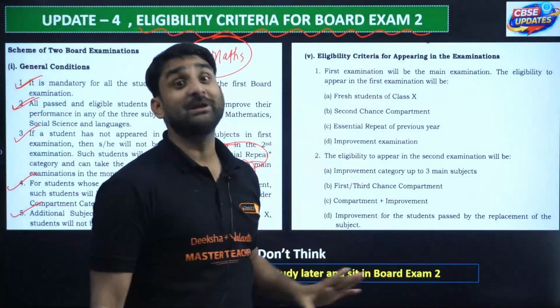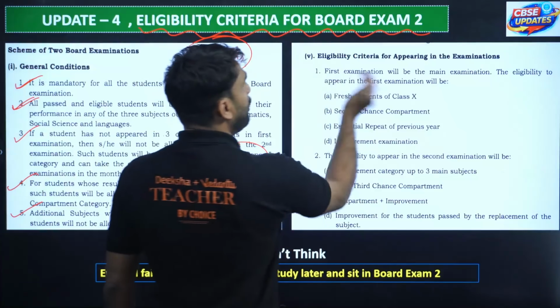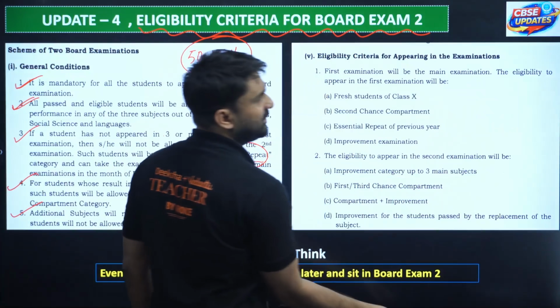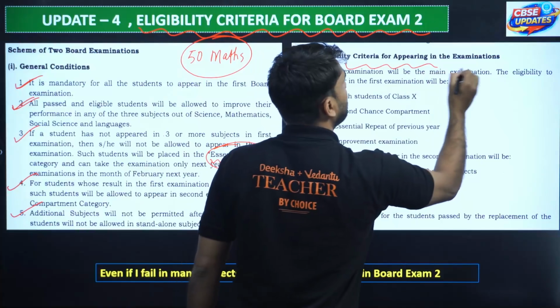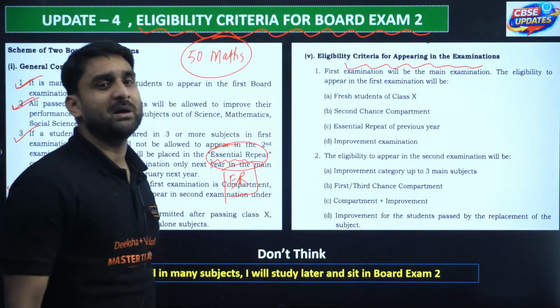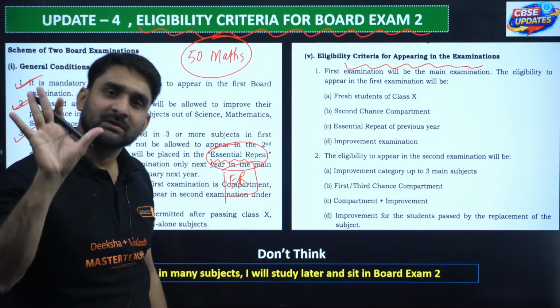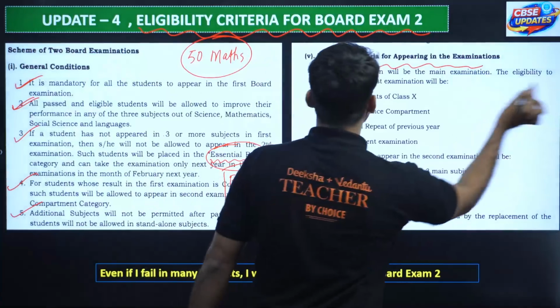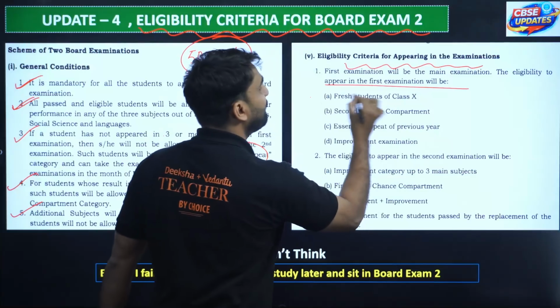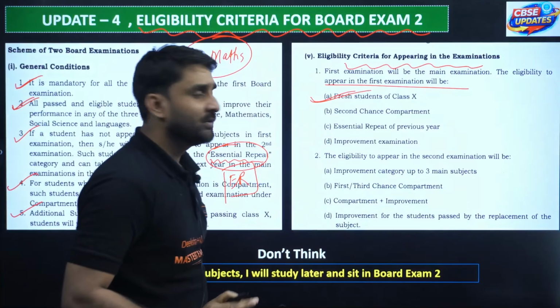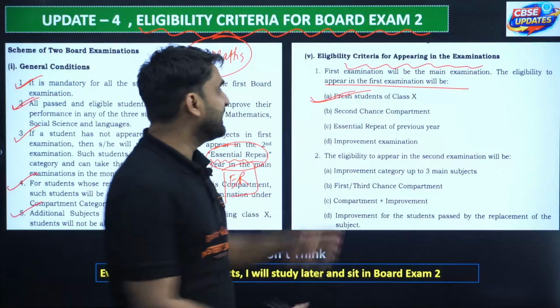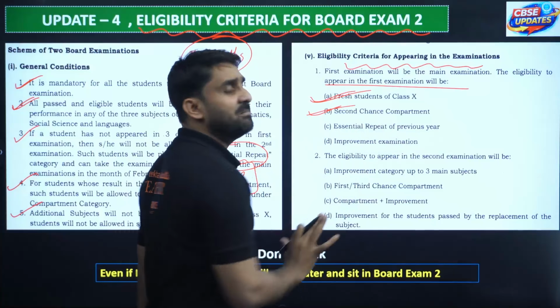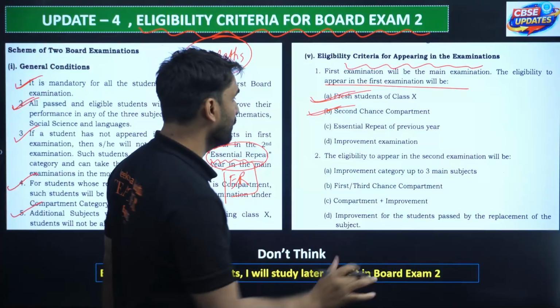Now, eligibility criteria again. The first examination will be the main examination. The student has to write the first exam, otherwise they will not be able to write the second board exam. The eligibility to appear in the first exam is for fresh students of class 10th. Second chance compartment students can also sit in board exam 2.